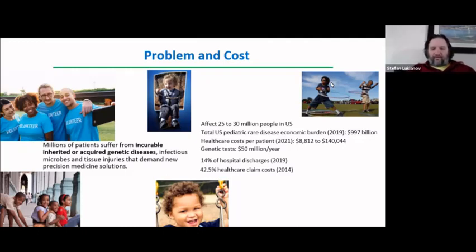And as you can see on the right-hand side, these cost the US healthcare system quite a bit. They affect about 25 to 30 million people. The pediatric rare disease economic burden is almost $1 trillion in just 2019 alone. The healthcare cost per patient is quite high, as are genetic tests that are meant to help diagnose these types of diseases. And they represent a high percentage of hospital discharges and healthcare claim costs. So they definitely need some new solutions to help address these concerns.